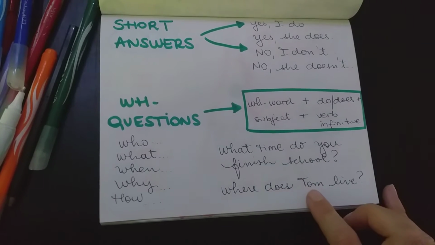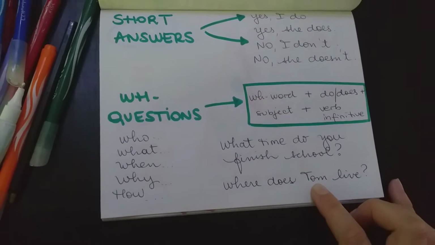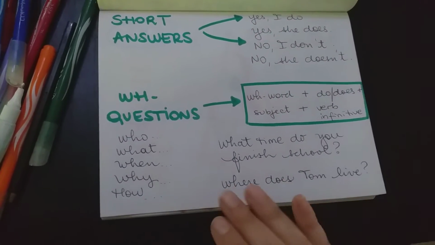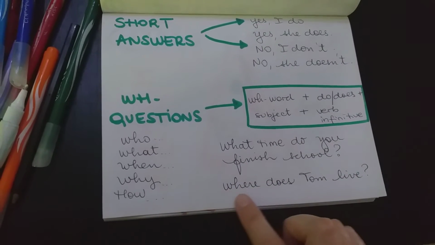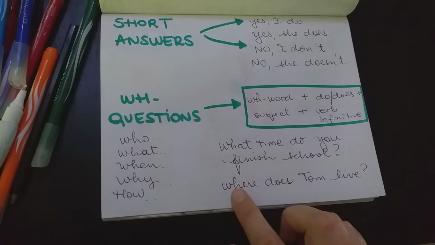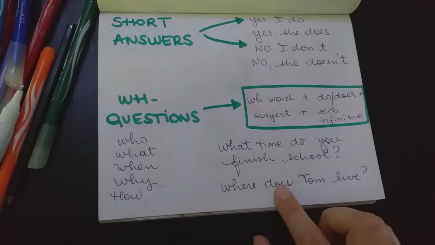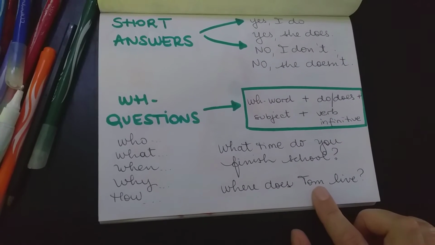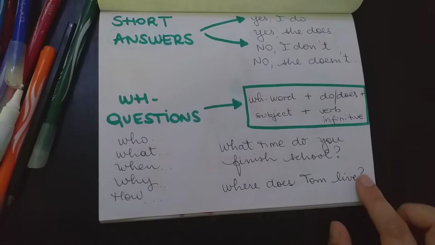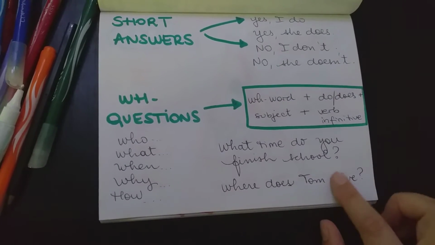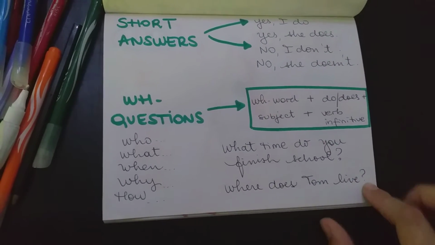Or if I have the third person singular, I use does, but it's the same formula. Where, the WH word, does, the auxiliary, Tom, the person, and live, the verb in the infinitive. I don't add the S, okay?